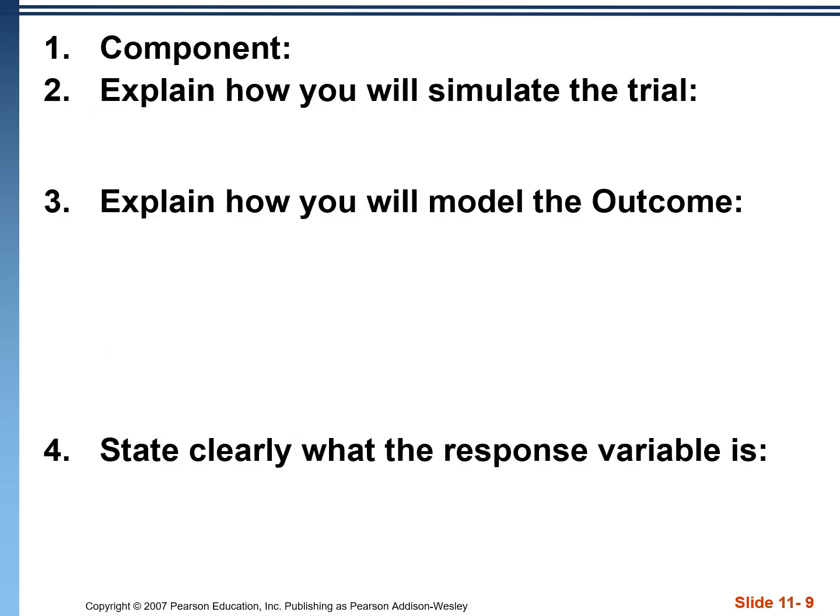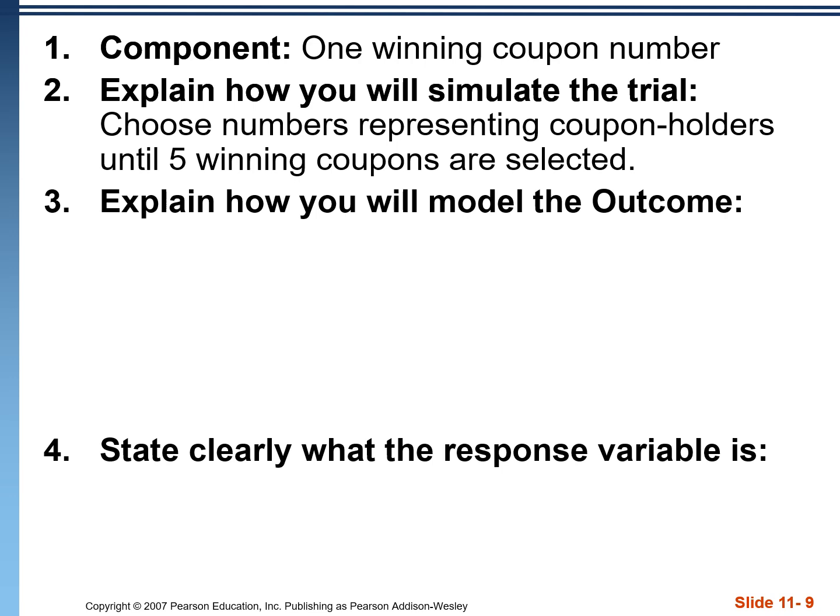Just like everything else that we've experienced in this course, we need to write our answers very thoroughly and very specifically in order to get the maximum number of points on FRQs. So first off, we want to define our component and say something like each number that we draw or we simulate is representing 1 winning coupon number. Explain how we will simulate the trial. We're going to choose numbers representing coupon holders until we have 5 winning coupons that are selected.